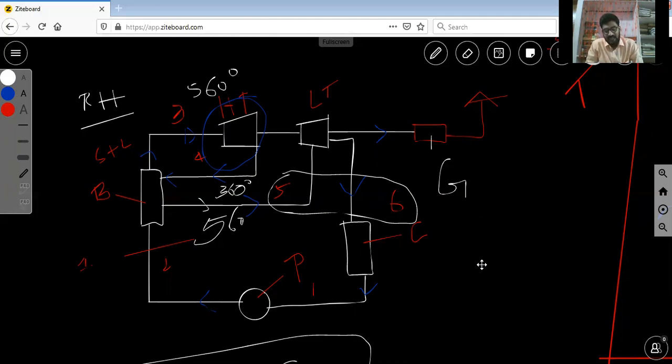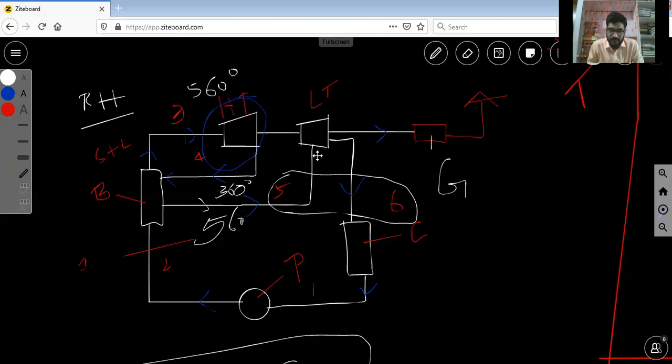Then the ideal Rankine cycle. What is the difference between the ideal Rankine cycle and the reheating Rankine cycle? Here we introduce two stages, that is, two-stage expansion processes. Those two stages are isentropic expansion processes. This is stage one, the high pressure turbine. This is the low pressure turbine.